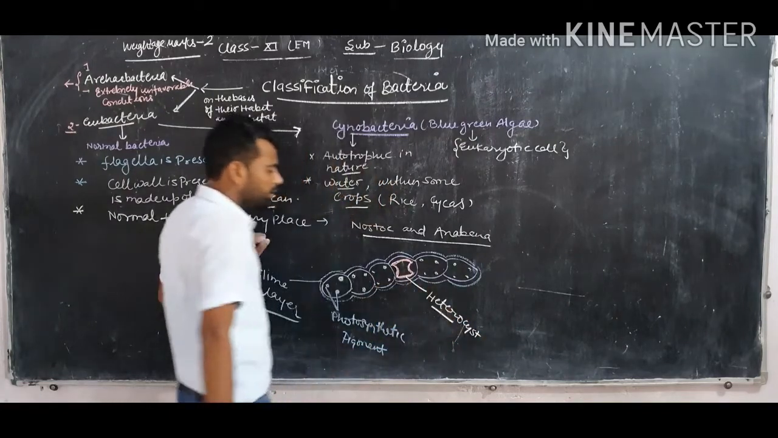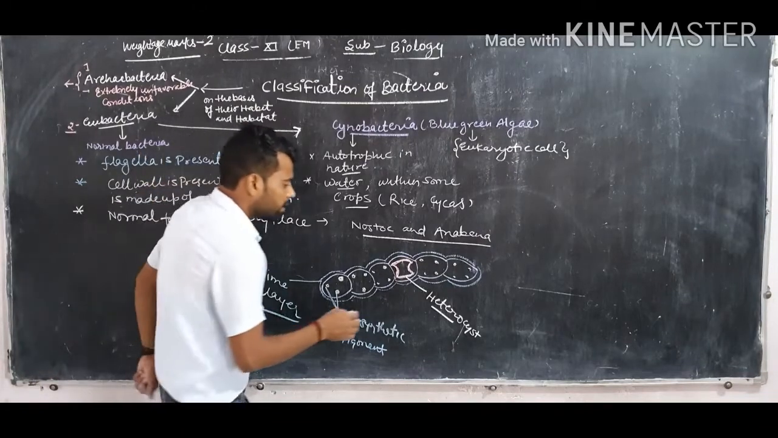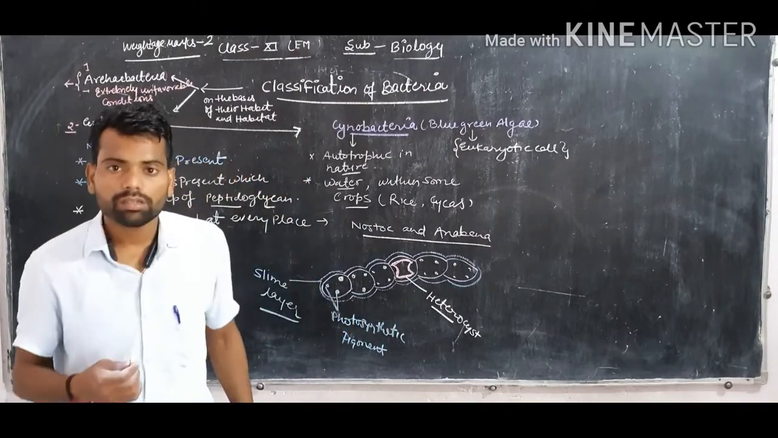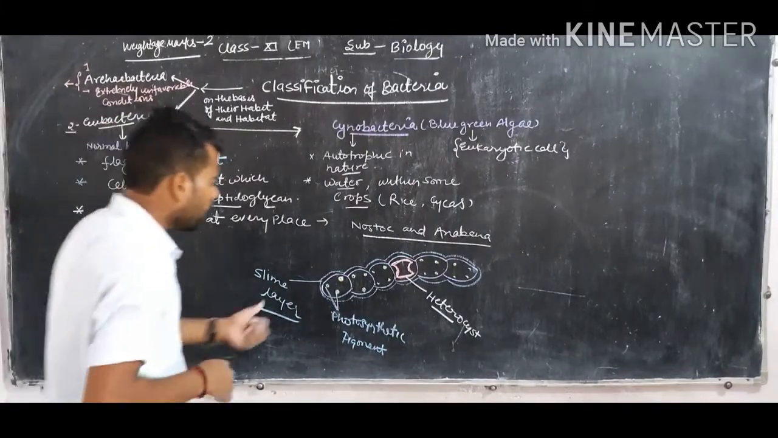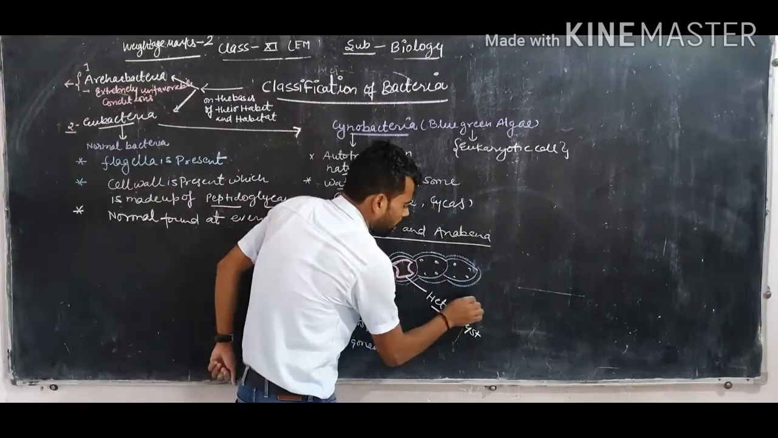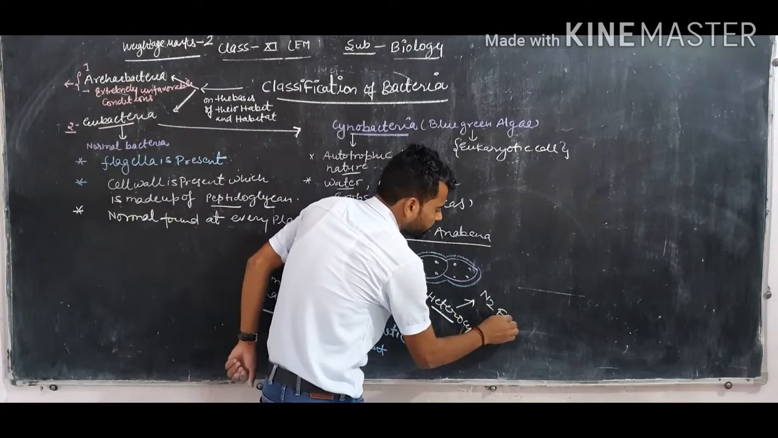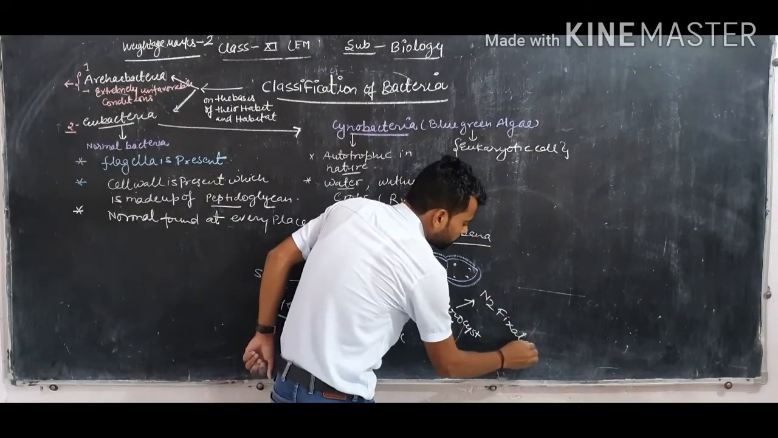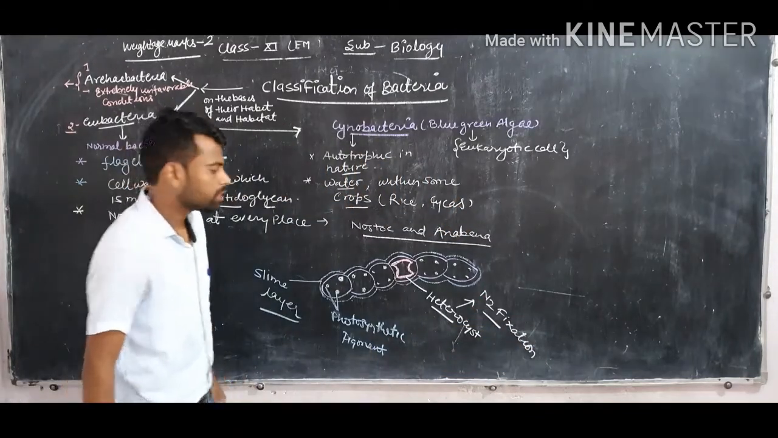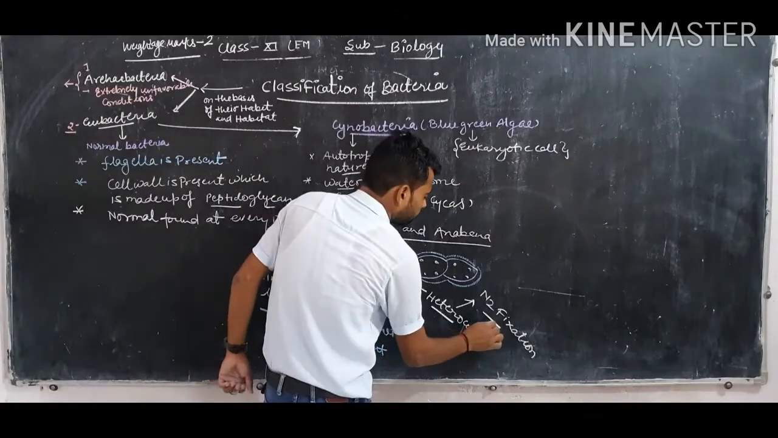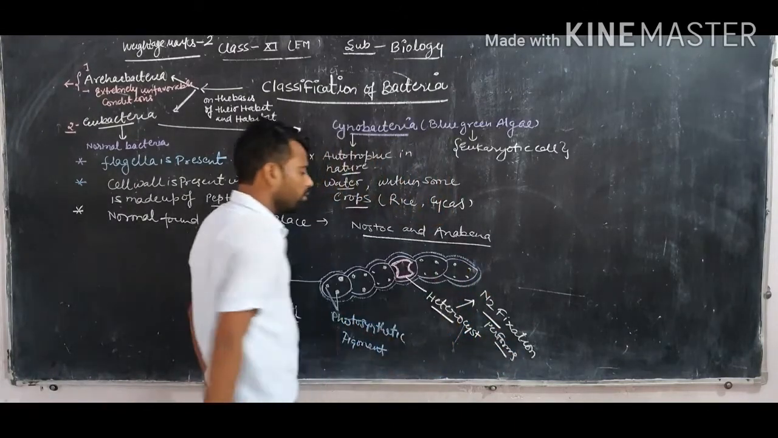Okay, and this heterocyst is an important feature of all cyanobacteria. The presence of heterocysts in the cells of cyanobacteria is important, because heterocysts play an important role in nitrogen fixation. Heterocysts perform the nitrogen fixation process. It performs nitrogen fixation due to the presence of heterocysts.